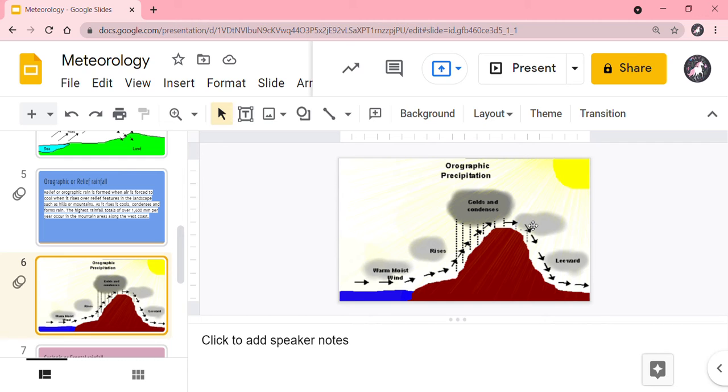Since most of the rain happened on the windward side, the leeward side will not receive much rain. The best example of this type of rainfall is the one which is occurring in the Aravalli ranges. So let me explain it more detailedly.